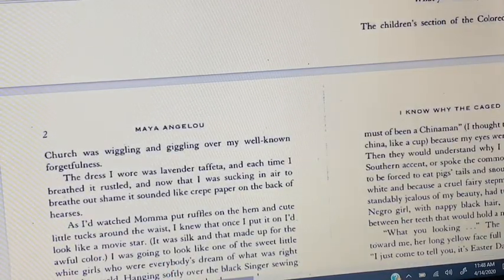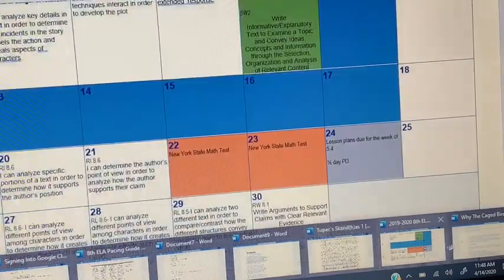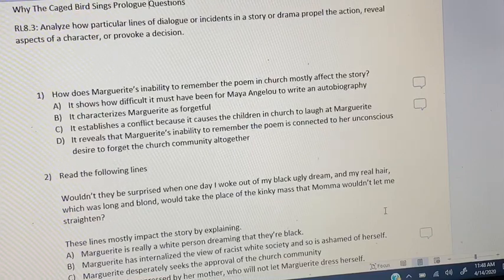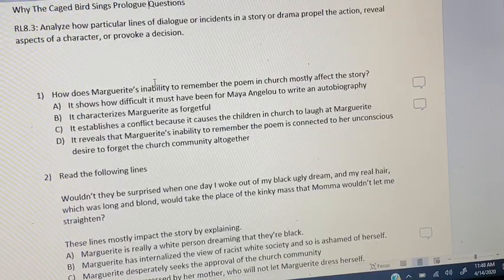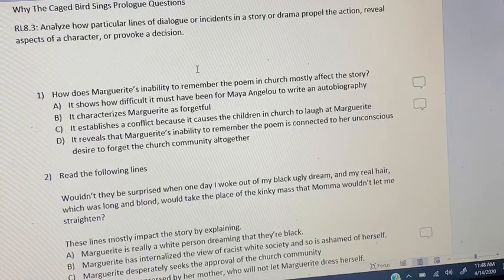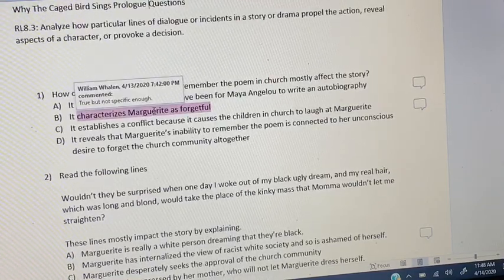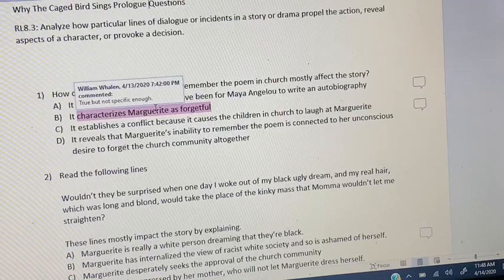So does that specifically characterize her as forgetful? I would say, a question mark next to that, but it's not how we answer the question. How does her inability to remember affect the story? So does it characterize her as forgetful? Yeah, it does. But we also said that it causes the kids to make fun of her. So we put a question mark next to B. Maybe, right? It's possibly, if it's the only best answer that we have, then that's what we're going to go with. So definitely a question mark next to it.